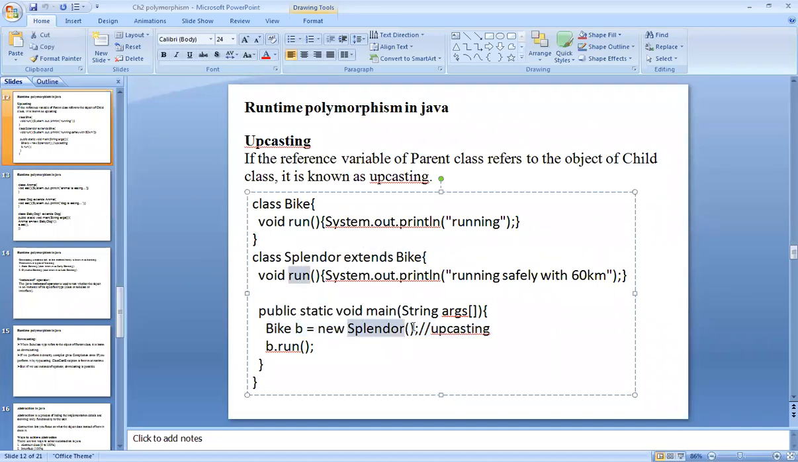Because we have created the object for the child class, that's why it will print the value of the child class only. If I create the object of the parent class here, in that case it will print the value of the parent class. Okay, can you try it from your side?